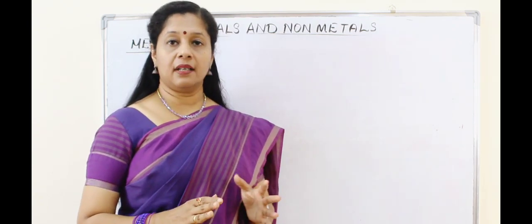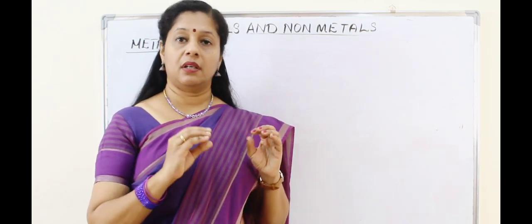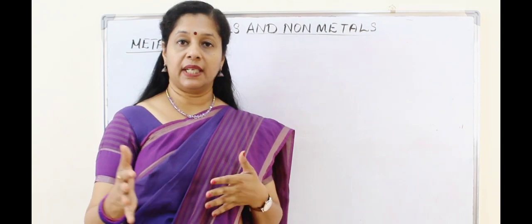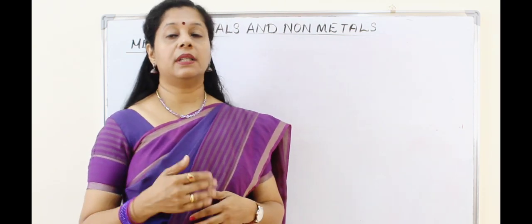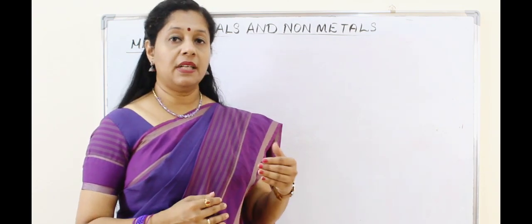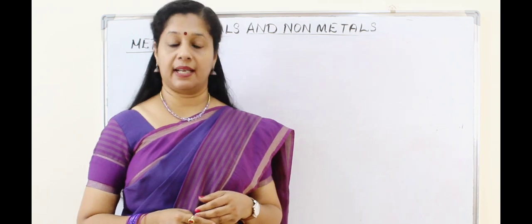So if it is gold and platinum, we don't have to know about the procedure, just powder the ore, that is, we have to remove the gangue and then refine or get the pure metal from that. No other procedure is involved. So now we will see the low reactive metals like copper, mercury, etc.